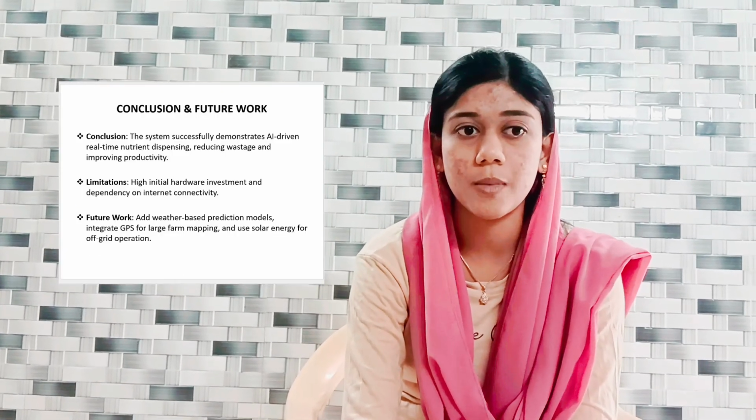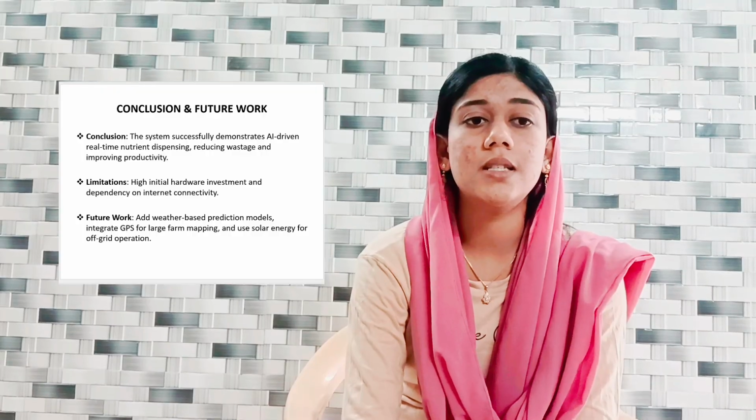Finally, our model's accuracy increased from around 85% to 91%, which helps in making more accurate nutrient decisions and reducing wastage. Performance result. The confusion matrix shows that the model predicts the nutrient deficiency correctly with very minimal errors. Also, the accuracy improved from around 87 to 91% after optimization, which shows the better performance.